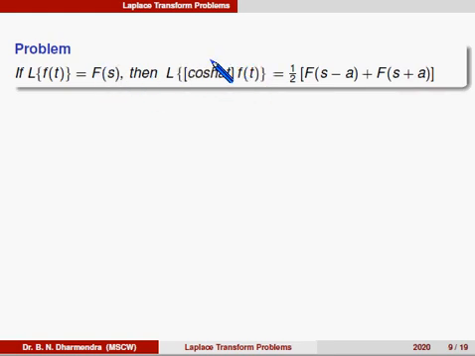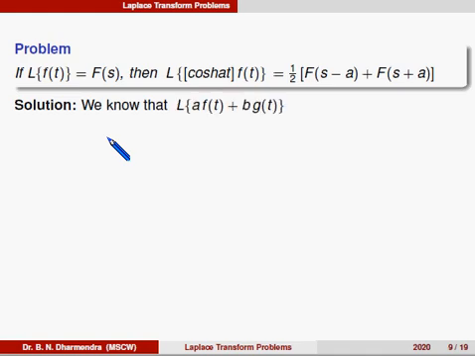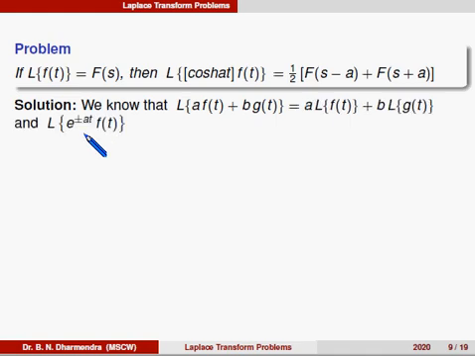And also we can observe that for cos hyperbolic at, we know the form of cos hyperbolic at in terms of exponential, that is 1 by 2 into e power at plus e power minus at. So therefore we again use the linear property. And also Laplace of e power at into f of t, by the first shifting formula, is F of s minus a.